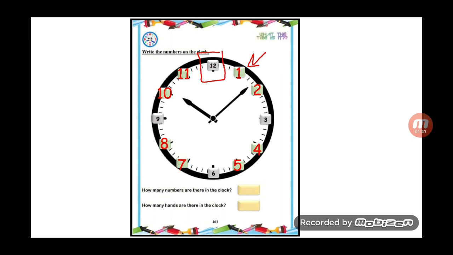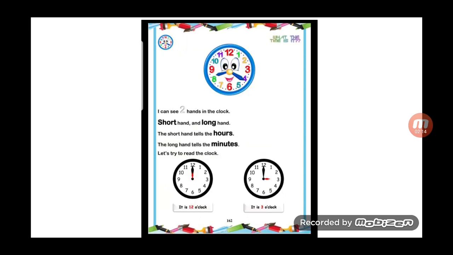Okay, now I need you to answer these two questions here. The first question, how many numbers are there in the clock? There are 12 numbers. Yes, you're great. Okay, the second one, how many hands are there in the clock? 2 hands. Very good.